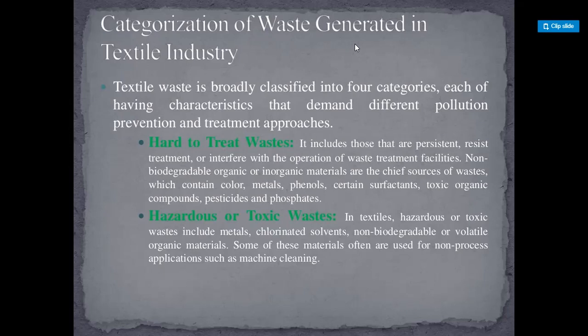Hazardous or toxic waste. In textiles, hazardous or toxic waste includes metals, chlorinated solvents, and non-biodegradable or volatile organic materials. Some of these materials often are used for non-process applications such as machine cleaning.